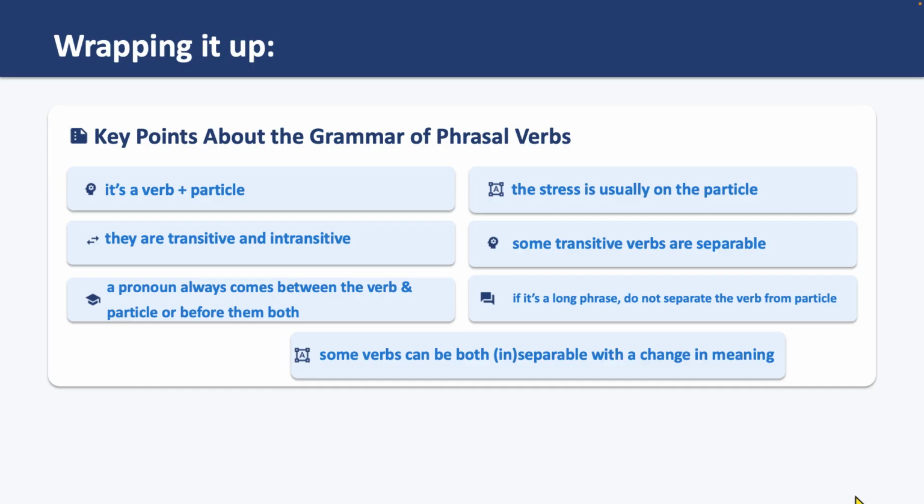And I hope you remember, but we also said that if it's a long phrase, do not separate the verb from the particle, otherwise you will be writing or saying something awkward. And finally, remember that some verbs can be both separable or inseparable with a change in meaning. That's about it. I hope you enjoyed it.